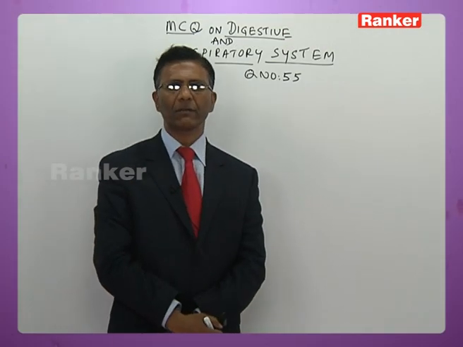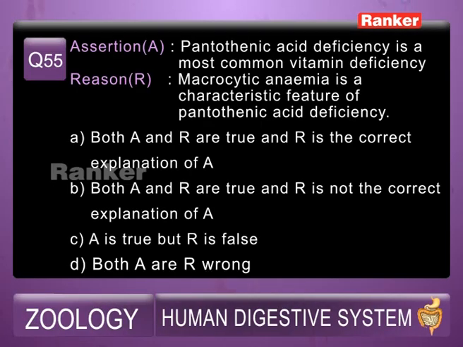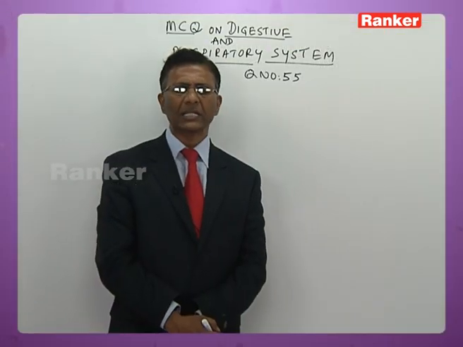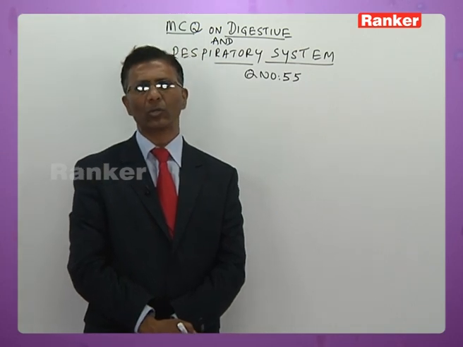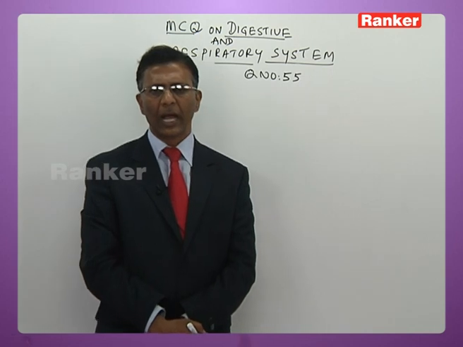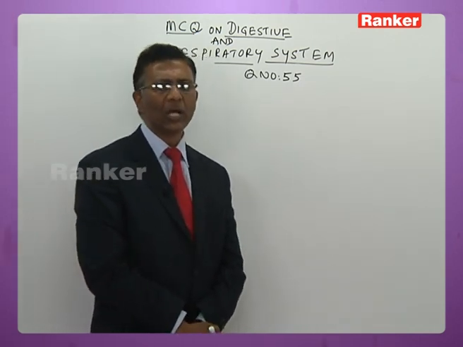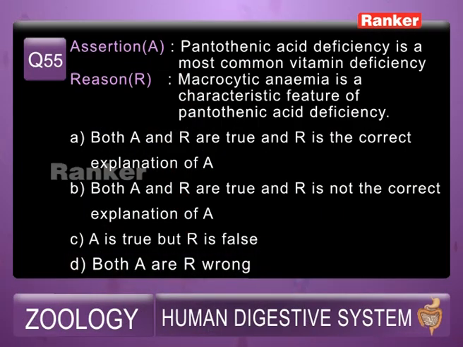55th question. Assertion: pantothenic acid deficiency is the most common vitamin deficiency. Reason: macrocytic anemia is a characteristic feature of pantothenic acid deficiency. Pantothenic acid is synthesized even by gut bacteria, so deficiency is very rarely noticed in the human body. And macrocytic anemia is not because of deficiency of pantothenic acid. So both assertion and reason are wrong. The answer is D.